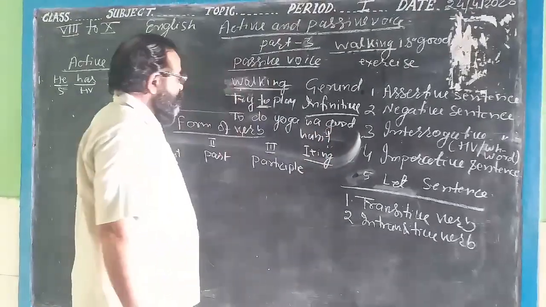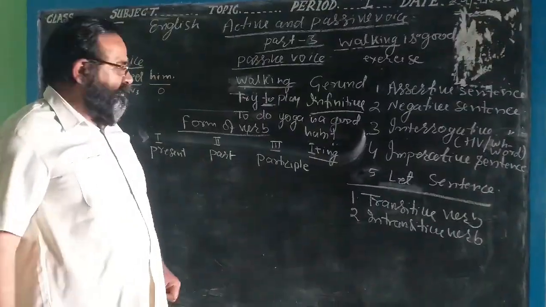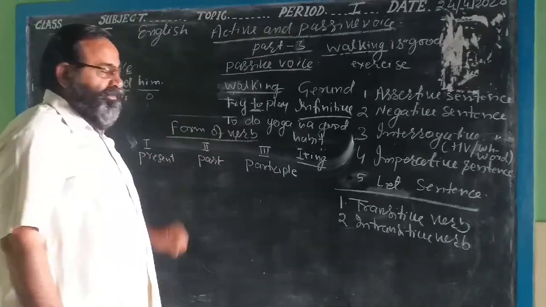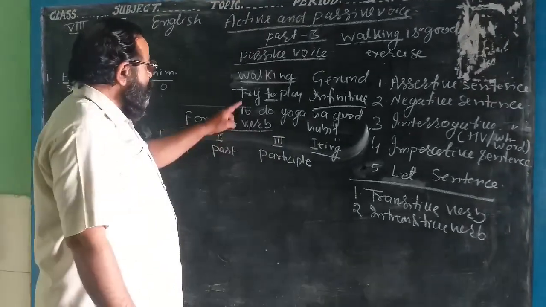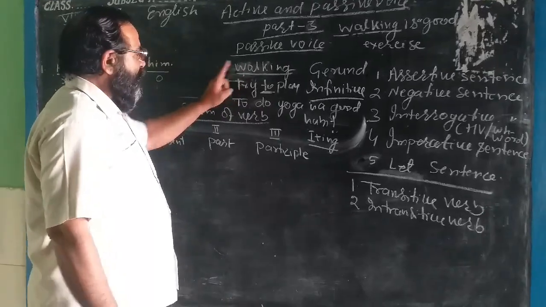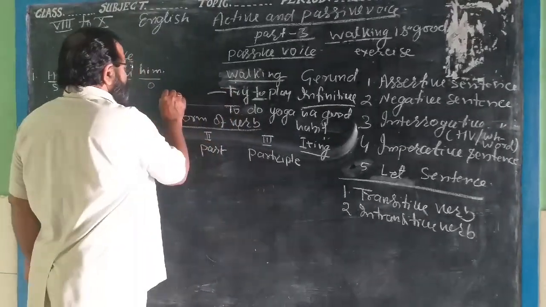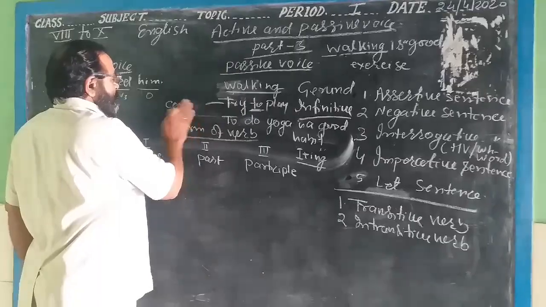Now what is this? It is the main verb, and with to, it is called infinitive. It is called a gerund, and it is called a preposition.